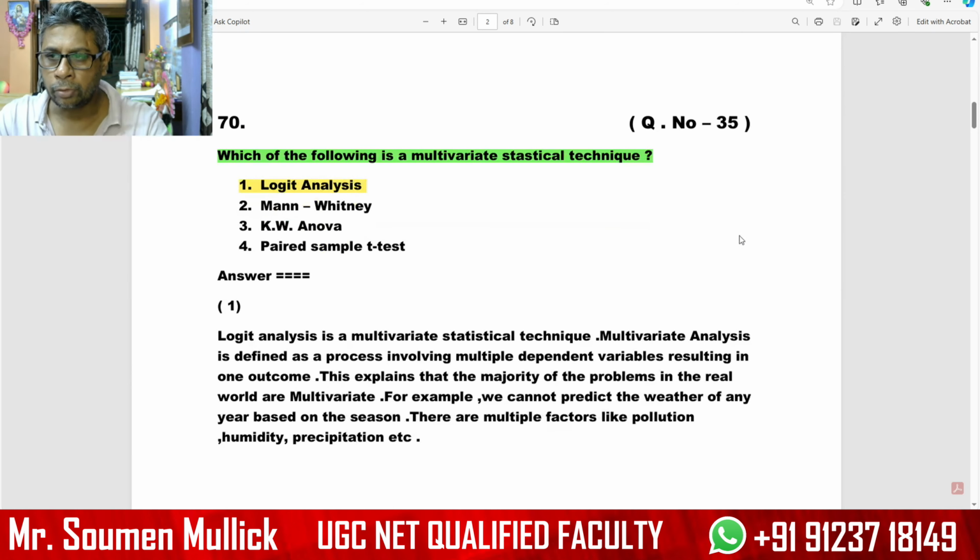Next question, number 35. Which of the following is a multivariate statistical technique? There are many statistical techniques. One of the important multivariate statistical techniques is logit analysis.